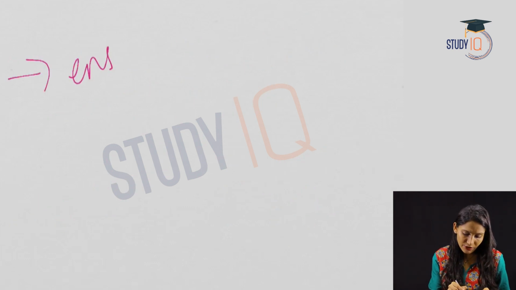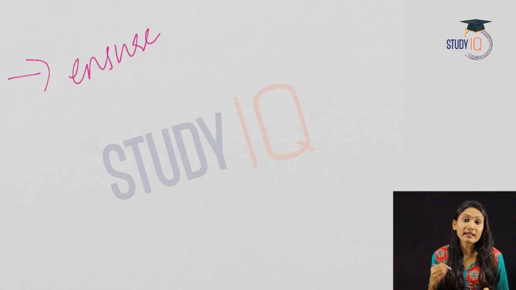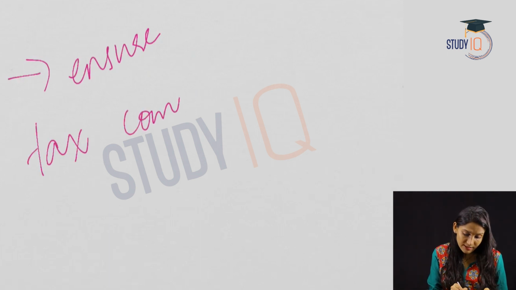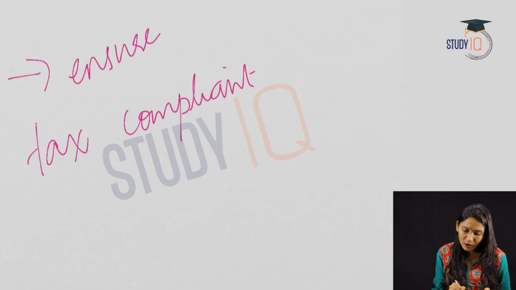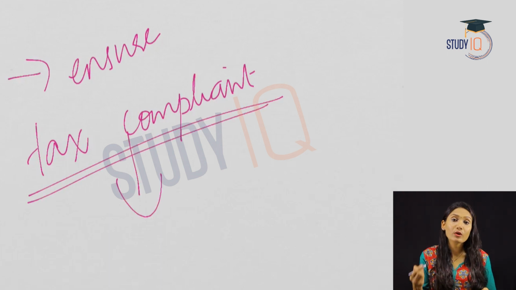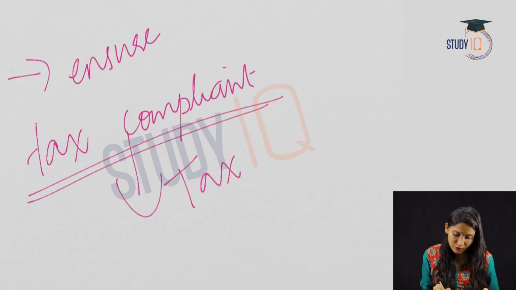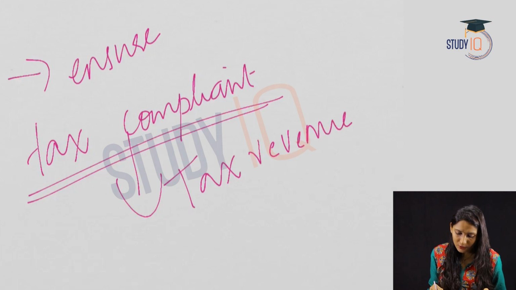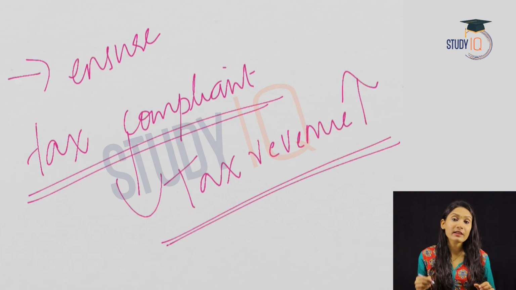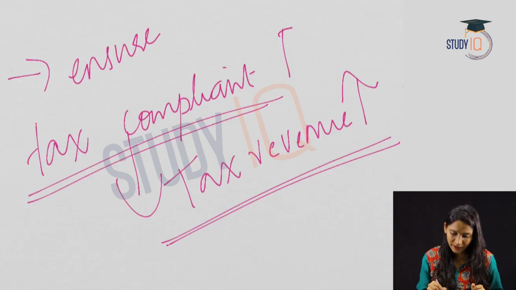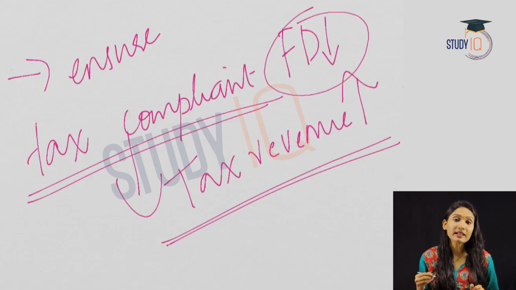Another aim of this new Direct Tax Code is to ensure the economy becomes more tax compliant. When an economy becomes more tax compliant, what will happen? The tax revenue in the economy will go up. This will increase the revenue of the government and will bring down the fiscal deficit of the country.